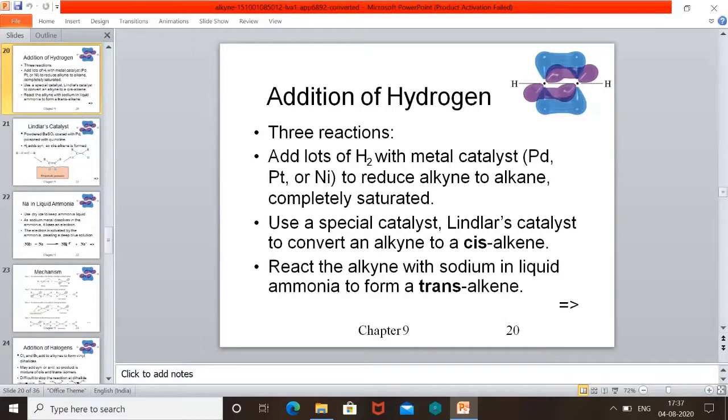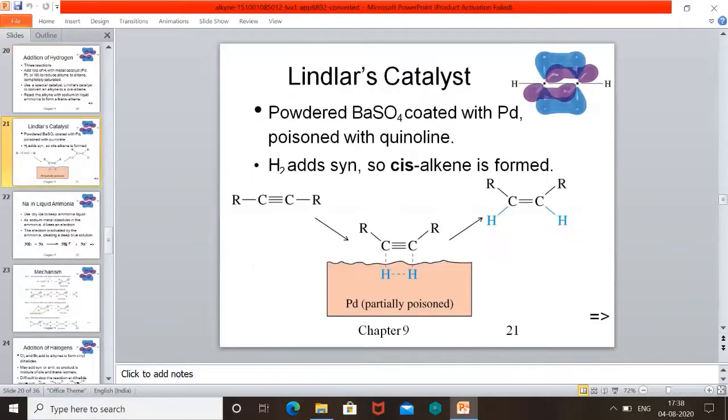First, addition of hydrogen in the presence of metals like palladium, platinum or nickel. When hydrogen is added, we get alkenes or alkanes. Next, with hydrogen we use a special catalyst called Lindlar's catalyst to convert alkyne to cis-alkene. In the third case, the alkyne is reacted with sodium in liquid ammonia to form trans-alkene. You see the difference. Using Lindlar's catalyst we get cis, and when they react with sodium in liquid ammonia, we get a trans one.